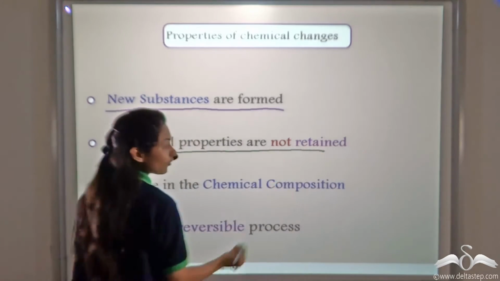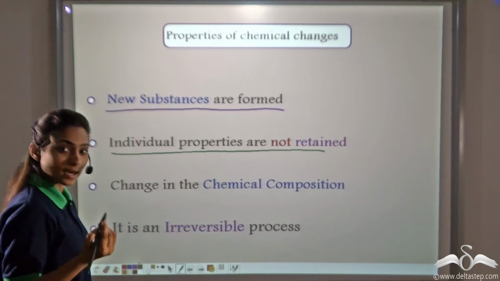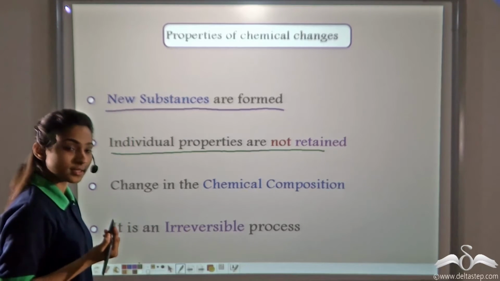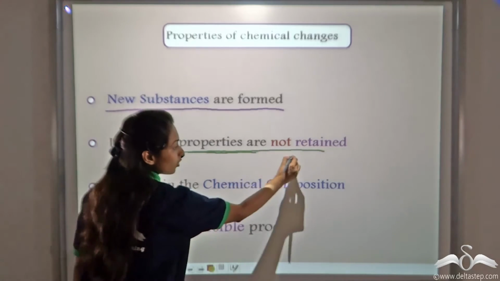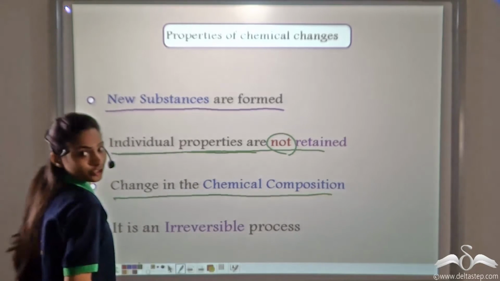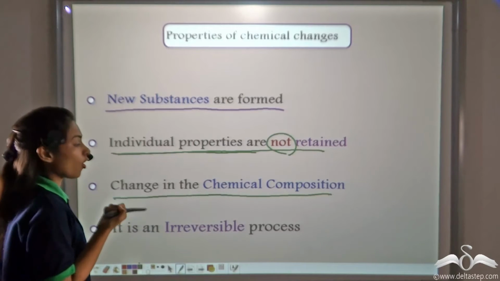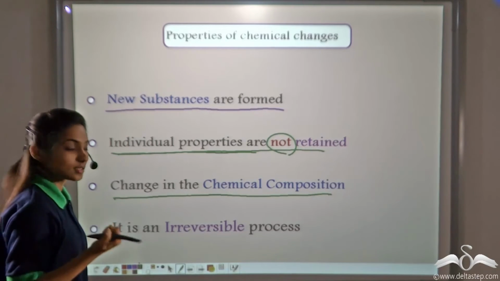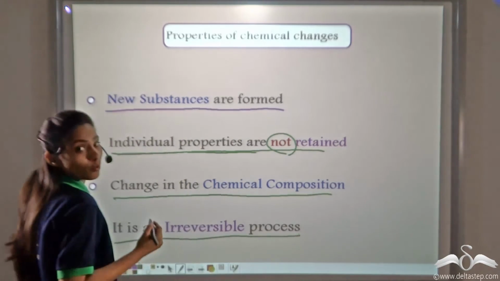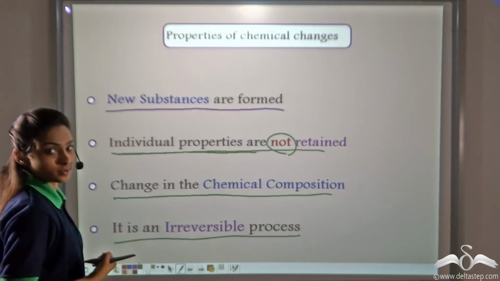Individual properties are not retained. Milk does not remain the same milk anymore. Its form, its color, its odor, everything changes. Even the taste of the milk does not remain the same. So, individual properties are not retained. Now, there is a change in the chemical composition. That is, the taste, odor, and chemical formulae of the milk do not remain the same. It is an irreversible process. Most of the chemical changes that matter undergoes are irreversible.